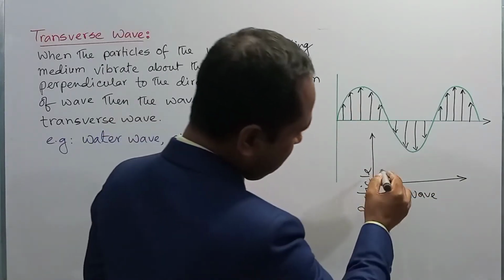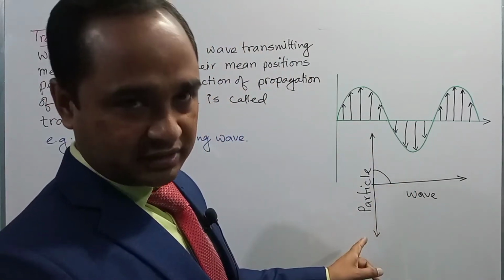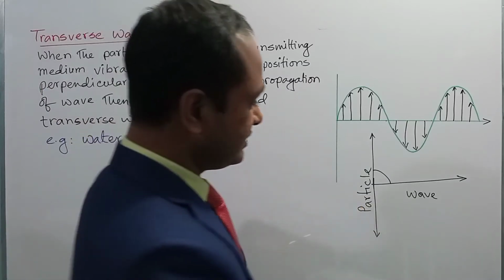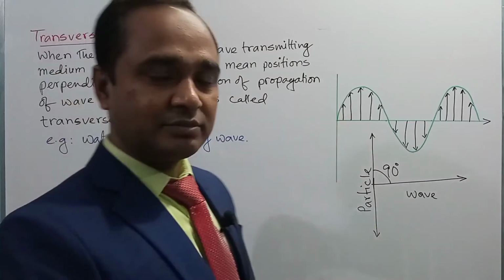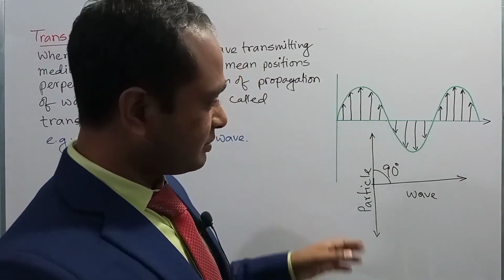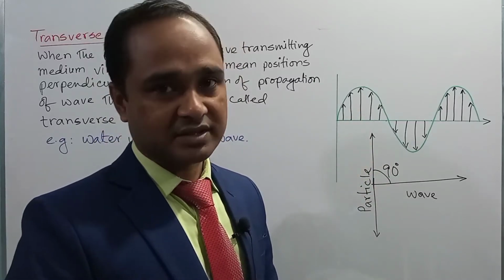Here the angle between the propagation of wave and the direction of vibration of the particle is 90 degrees, right? So we can say that here particles of the medium are vibrating perpendicular to the direction of propagation of wave. So this type of wave is known as transverse wave.